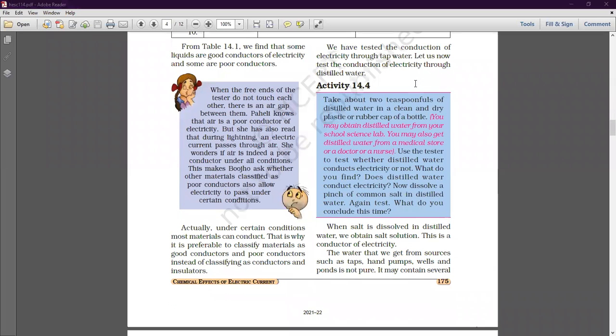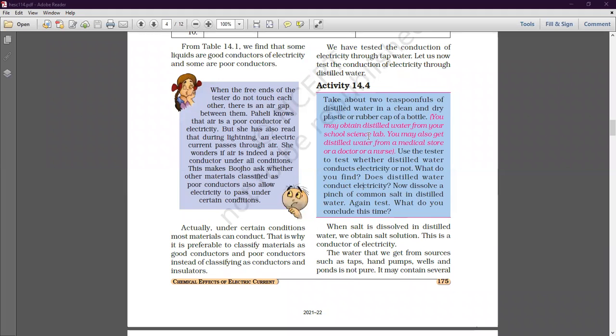Now, in today's discussion, we will see activity 14.4. Activity 14.4, और इसमें हम क्या देखेंगे कि does the distilled water conduct electricity or does not? Does distilled water conduct electricity or not? That we will see in this particular activity. I hope all of you know the meaning of distilled water.